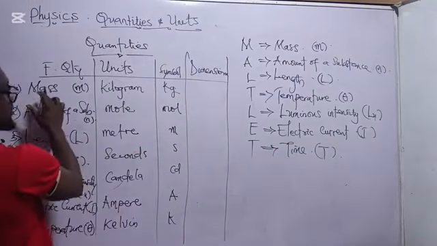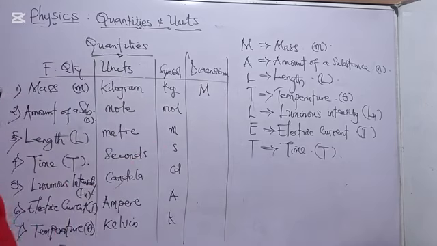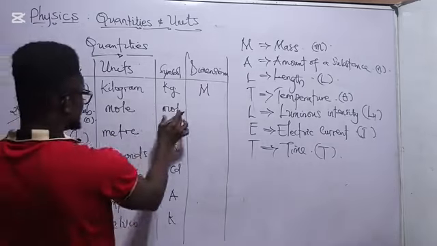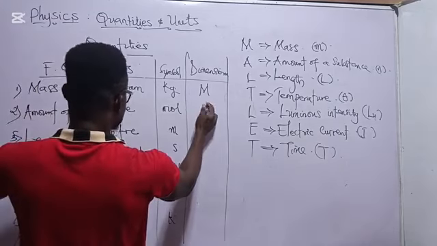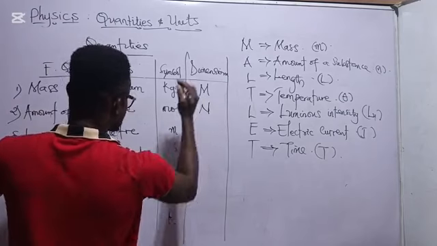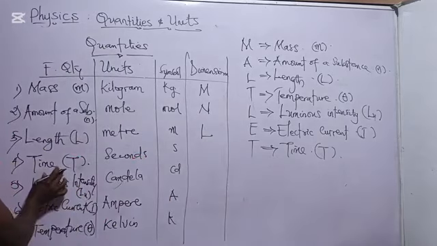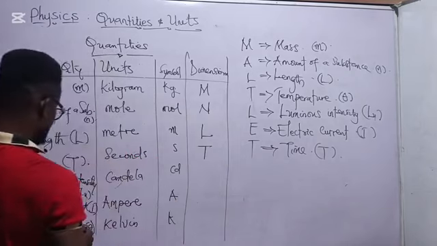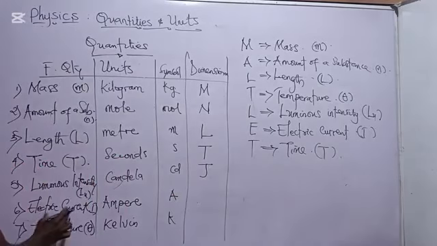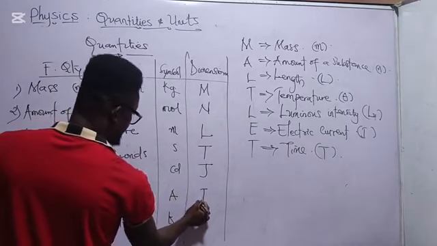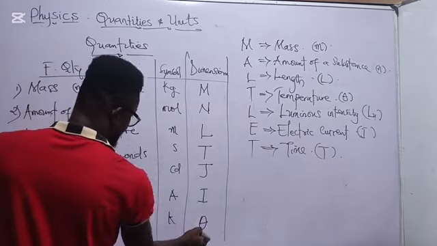So coming to the dimension of mass, the dimension of mass is capital letter M. Amount of a substance, which is measured in mole, the dimension is N. Then the length, the dimension is L. Time, the dimension of it is T. Luminous intensity, the dimension is J. Electric current, the dimension is I. Temperature, we have the dimension as theta.